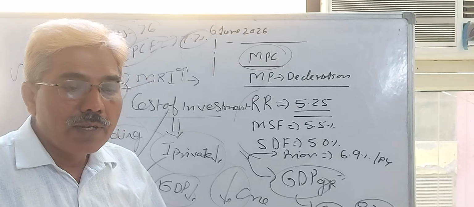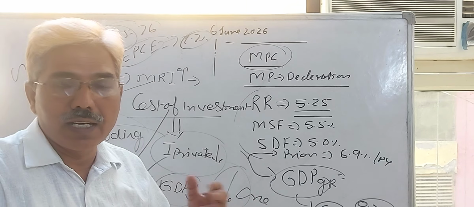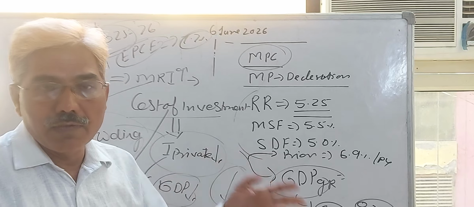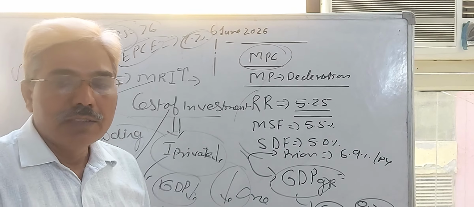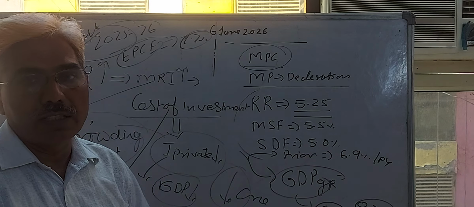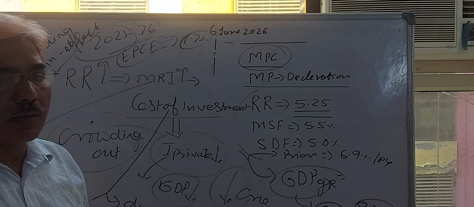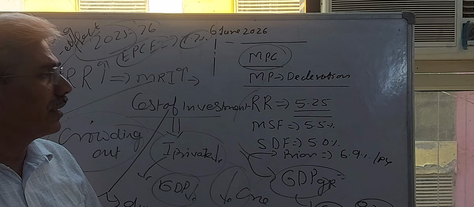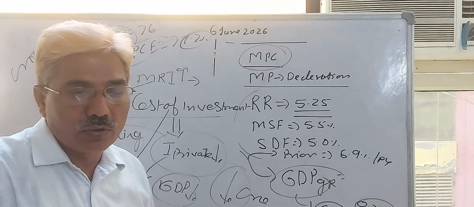It depends on the certainty of the global environment. If there is a pact between Iran and America, between Ukraine and Russia, between Lebanon and Israel, between Israel and Iran, then definitely the growth rate may be higher than the growth rate of 6.6% predicted by the RBI, and maybe there will be further reduction in the repo rate, marginal standing facility or standing deposit facility, etc. by the RBI. This is something about monetary policy, GDP growth rate, current issues.